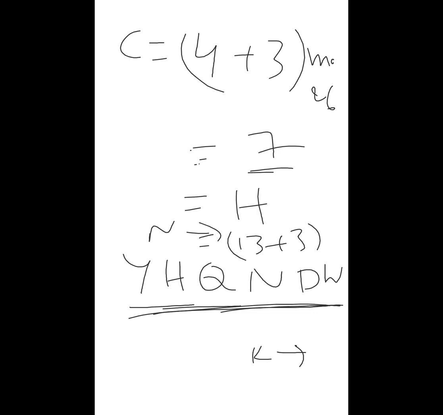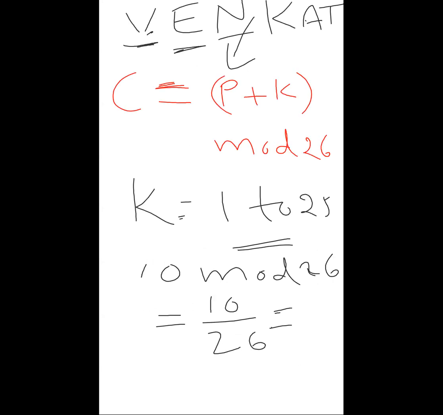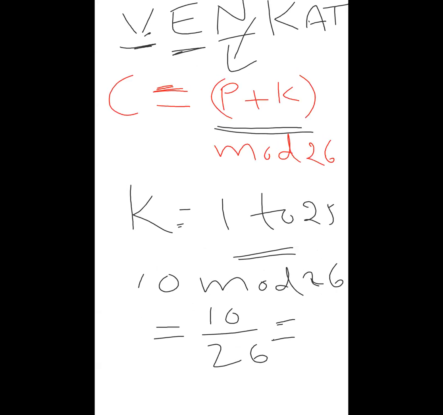Yes or no? So here k is 3. Now for the generalized case, we write it as P plus K. Initially the Caesar cipher was for k equal to 3, but if we generalize, k may be 1, 3, 4, 5, etc. That is the generalized one.